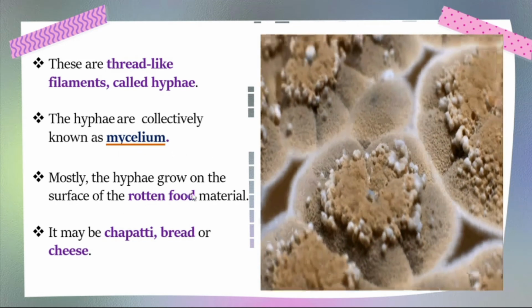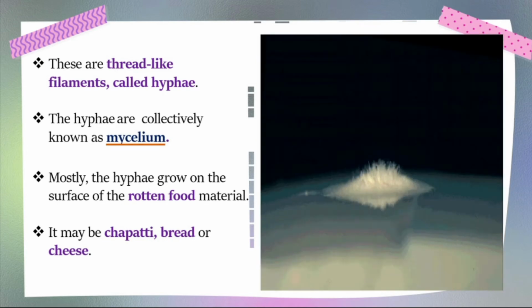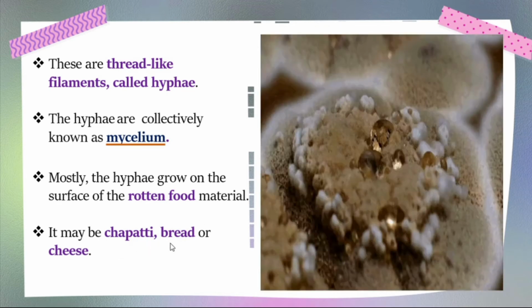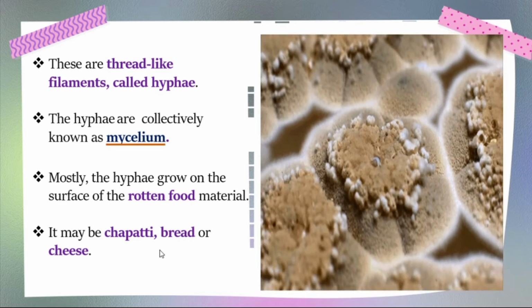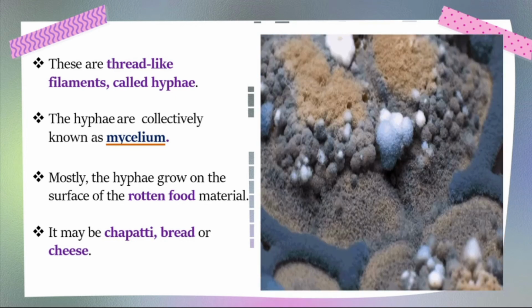Mostly the hyphae grow on the surface of rotten food material, decaying material. It may be chapati, bread or cheese, and other food items also.